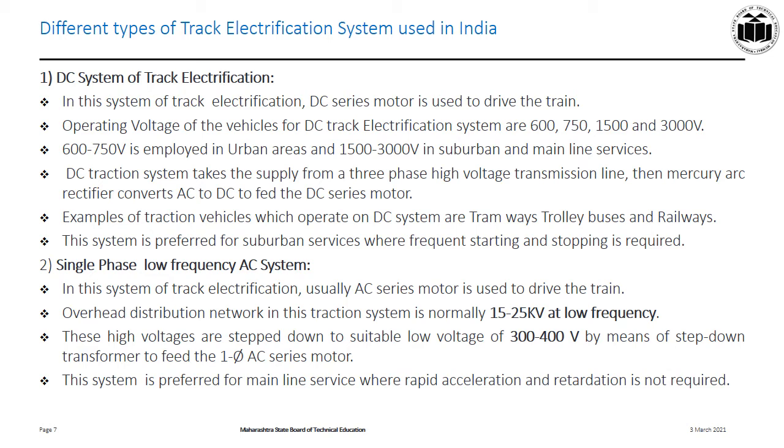Now, AC series motor operates on 300 to 400 volt, but we get very huge voltage of 11 kV at overhead distribution line. So, definitely we need to use step down transformer to feed the single phase AC series motor. This system is preferred for mainline service where rapid acceleration and retardation is not required.